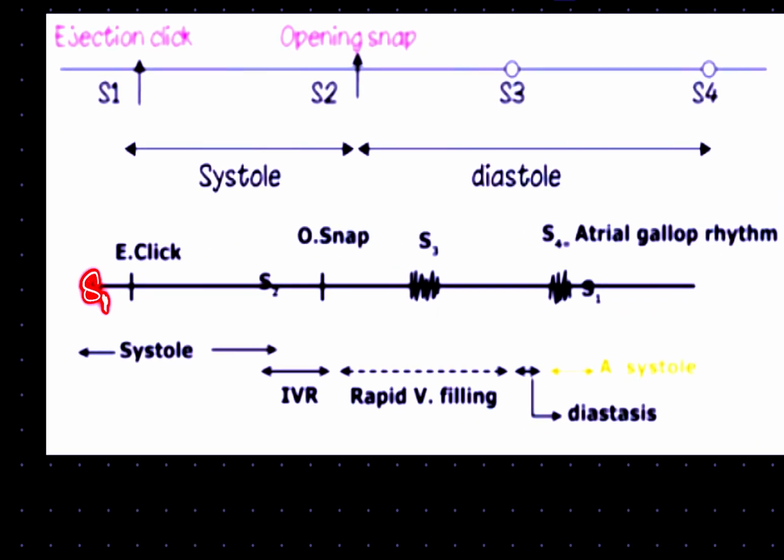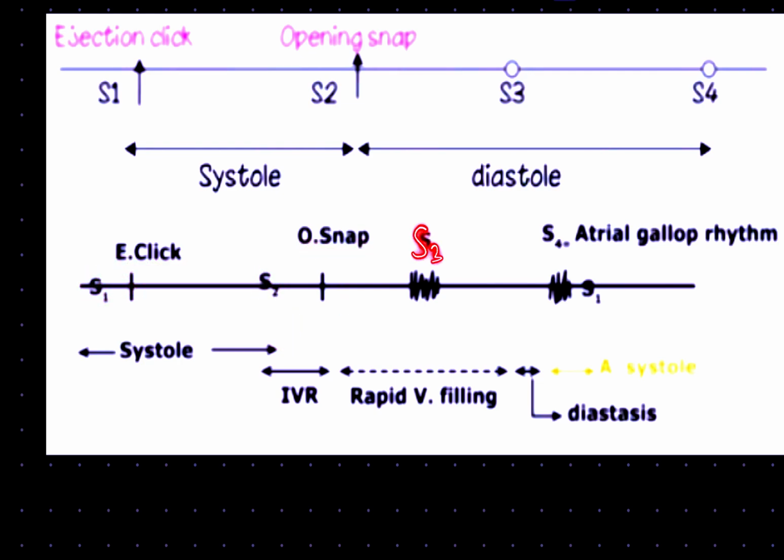As you can see, after S1 we have the ejection click. S1 is because of closure of the tricuspid and mitral valves. The ejection click is because of opening of the aortic and pulmonary valves. Talking about S2, it is because of closure of the aortic and pulmonary valves, right? The opening snap is because of opening of the mitral and tricuspid valves.